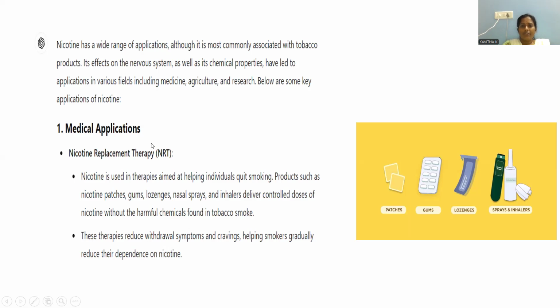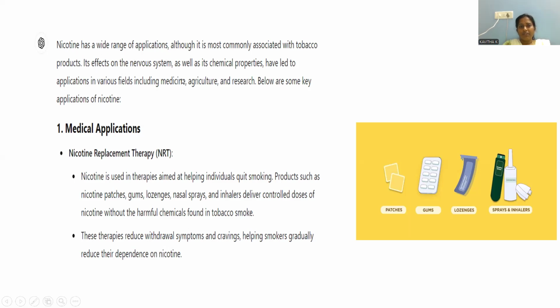Then only each and every product will be important. Though it has an addiction property, though it is extracted from the tobacco, though it has constraints in medical consumption, systematic usage may lead to applications in the medical fields as well.